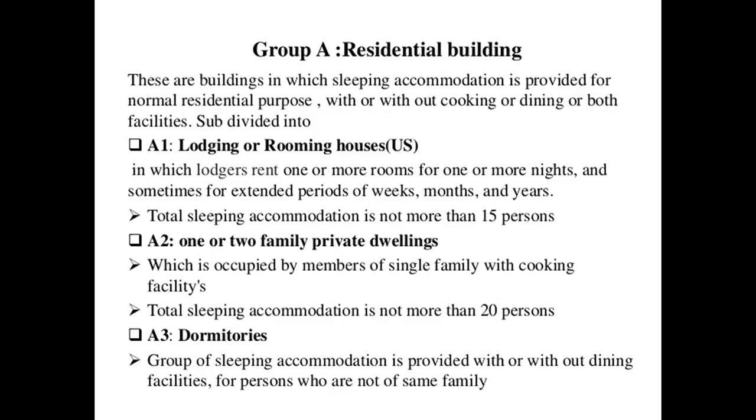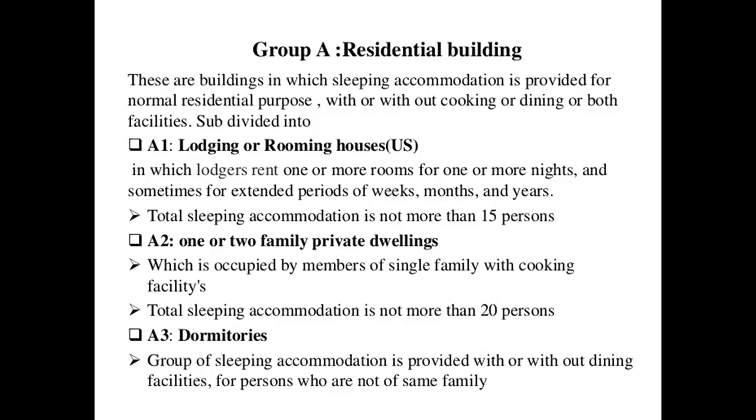So we can see lodging and boarding. Lodging is for the resting purpose. Boarding is where we prepare and serve the food. Boarding and lodging come under that. It also comes under residential building. Total sleeping accommodation is not more than 15%. The second sub classification is one or two family private dwellings, which are occupied by members of a single family with cooking facilities. Total sleeping accommodation is not more than 20%. So in the 20%, they cook and take rest as a single family. That is what we call private dwellings, and that also comes under residential building. Dormitories.